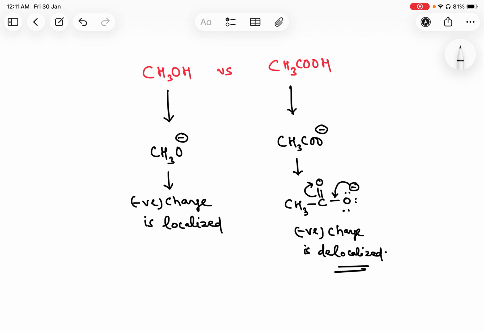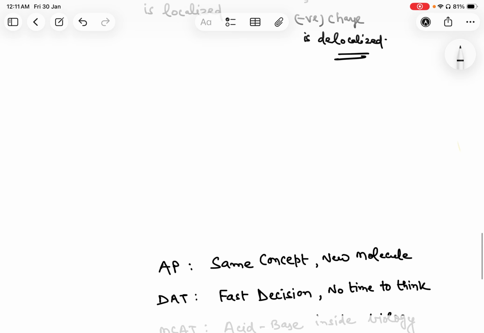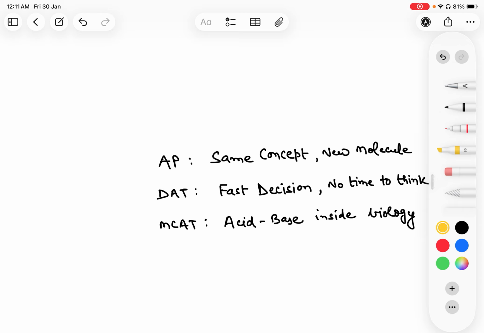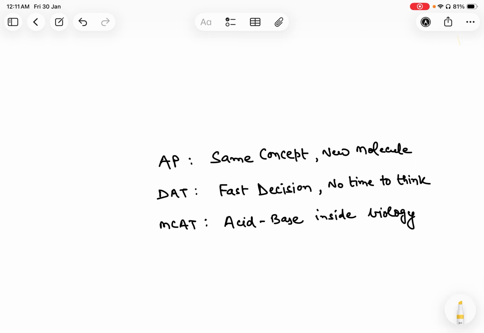AP, DAT, and MCAT exploit this mistake mercilessly. What happens basically is, the AP exam involves the same concept, but every time they give us a new molecule, and it checks our basic understanding of the concepts of the subject.